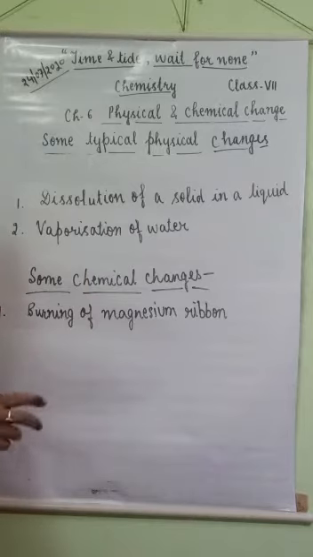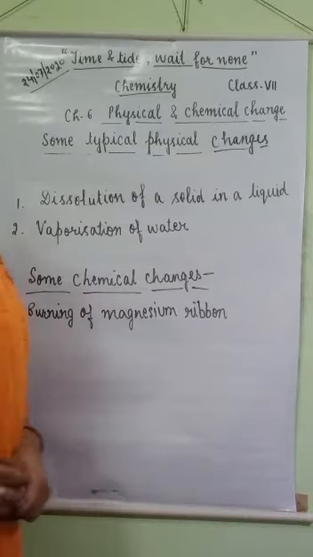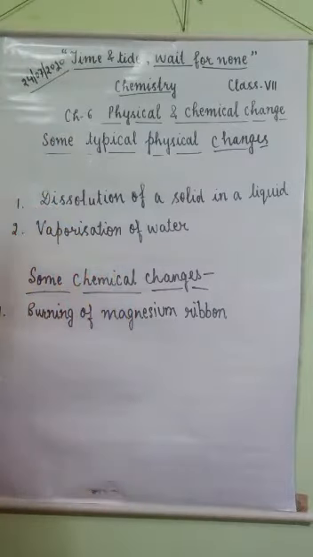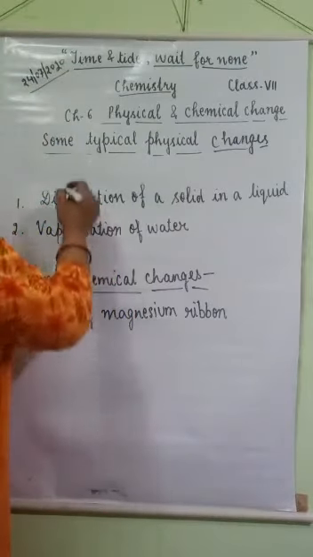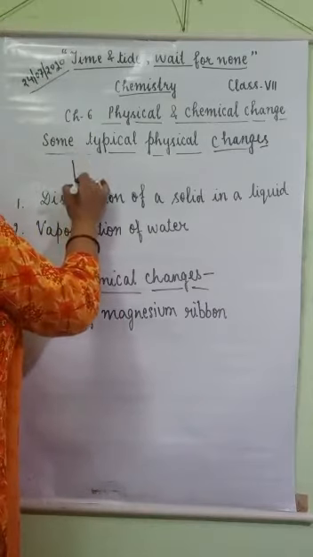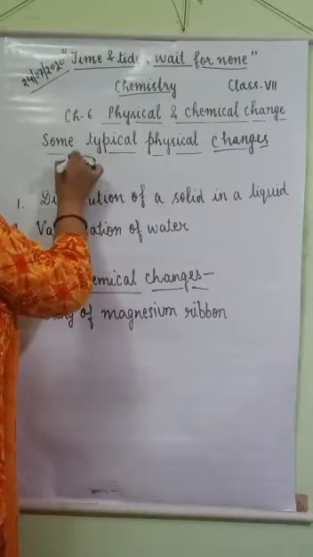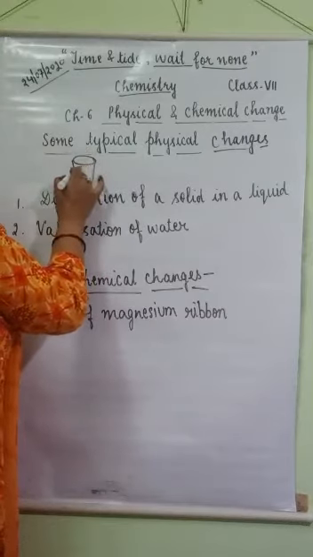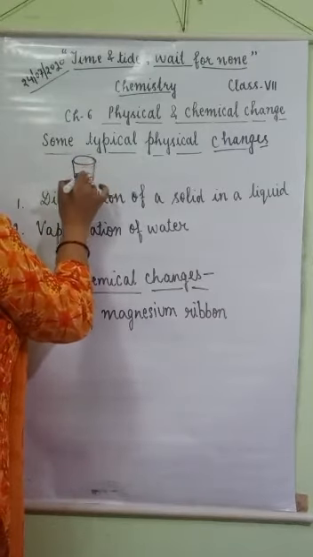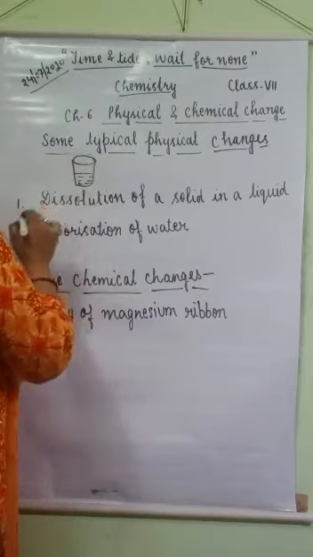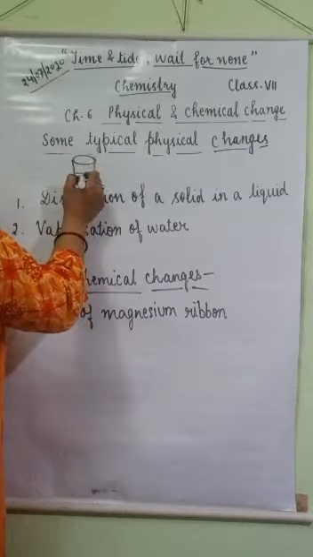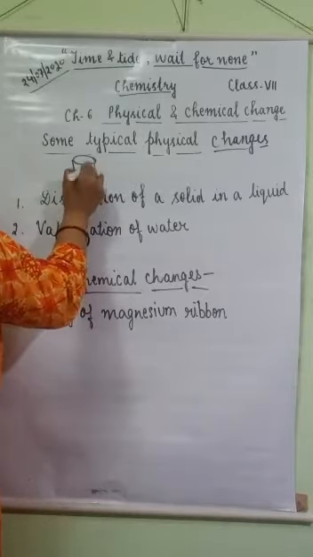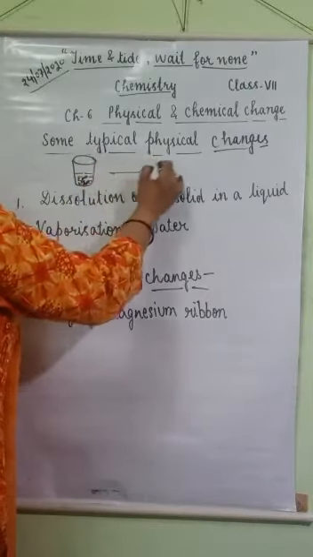When you dissolve a solid substance in a liquid, like when you dissolve sugar in water. Sugar is in solid state and water is in liquid form. You take a glass and put water in it, add some sugar particles and stir it.